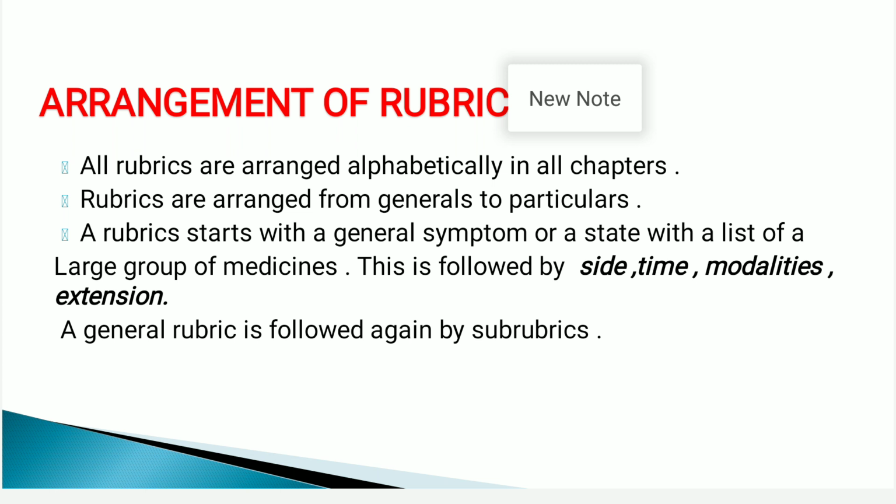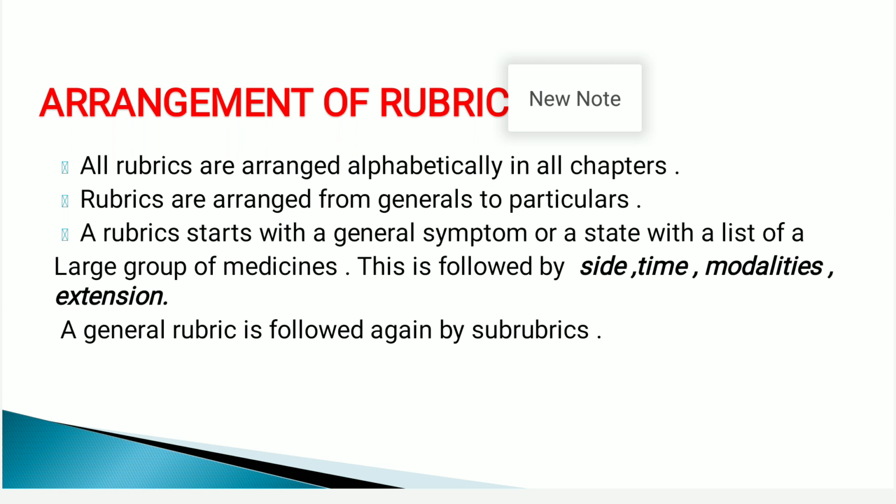Under side, the general rubric is followed immediately by side. In the side, first right-sided medicines are written, and then left-sided medicines. Then after side, the time related remedies are given.